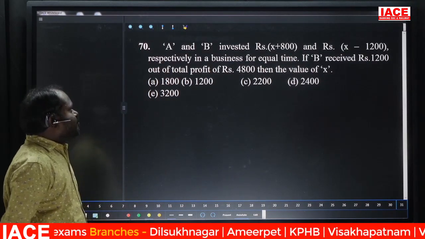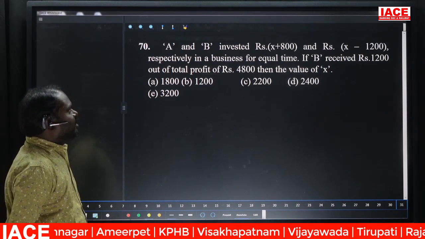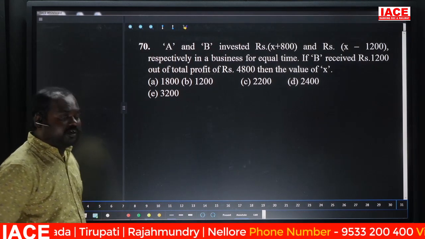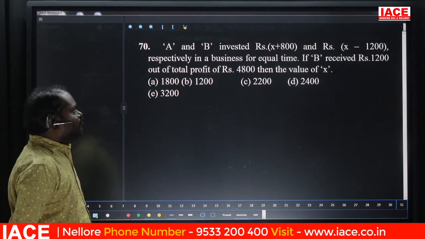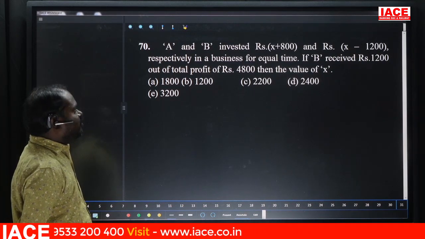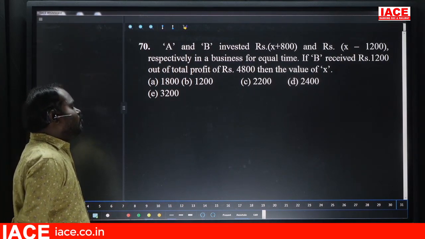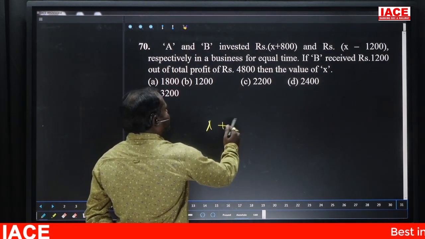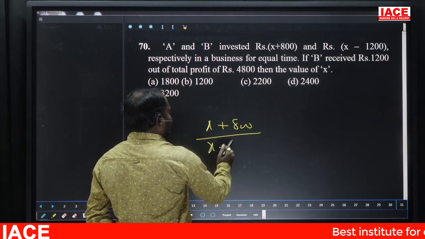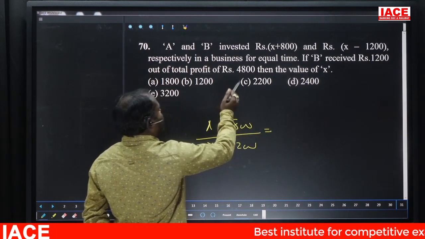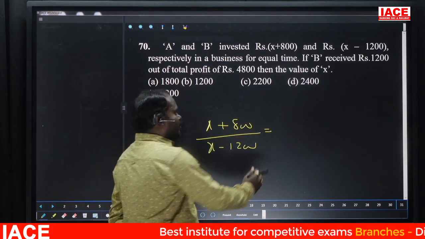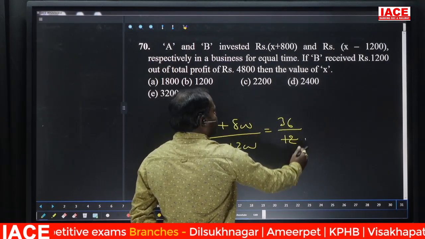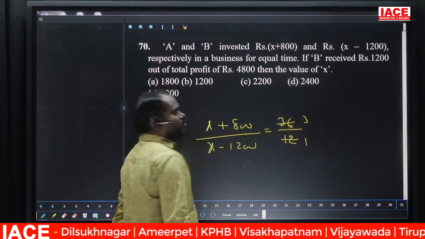A and B invested X plus 800 and X minus 1200 respectively in a business for equal time. Both spent the same time. If B received 1200 out of a total profit of 4800, then what is the value of X? Since both are for the same time, time is not required. So their capital ratio is X plus 800 by X minus 1200. Total 48, out of which B is 12. If B is 12, the balance 36 goes to A. The ratio is 3 to 1.